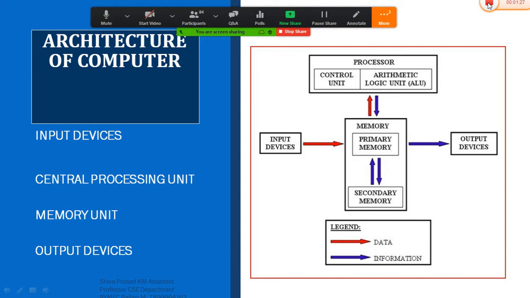This architecture of computer system was developed by a scientist with the name John. John is the scientist who developed this particular architecture of computer system in the year 1945.